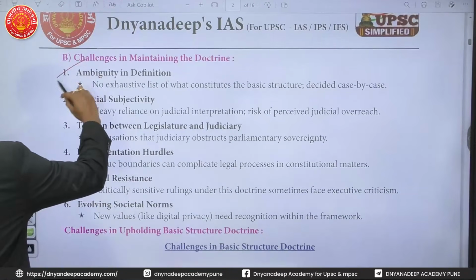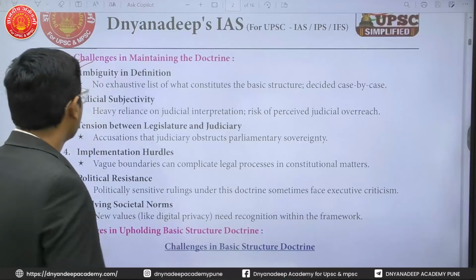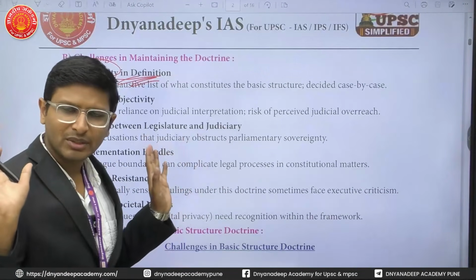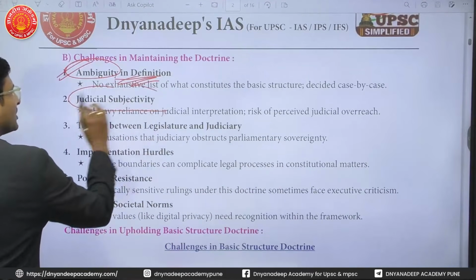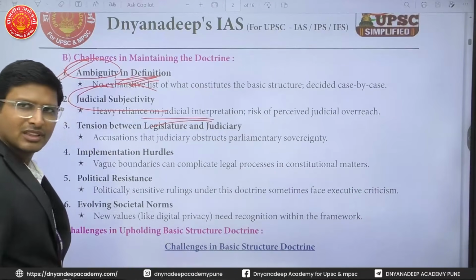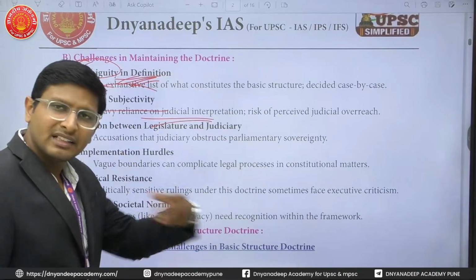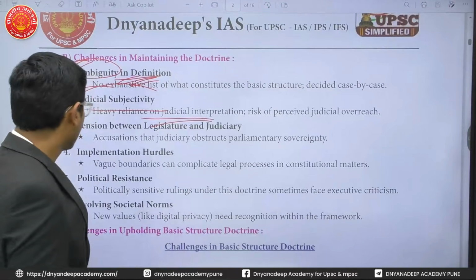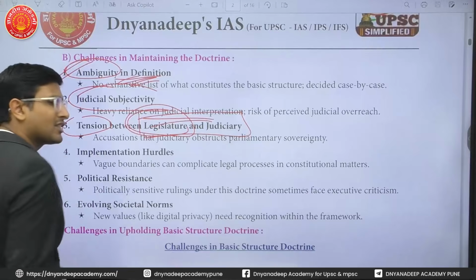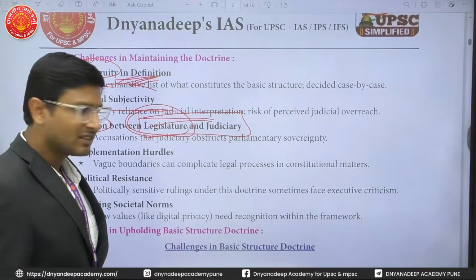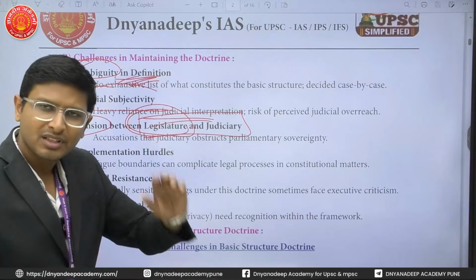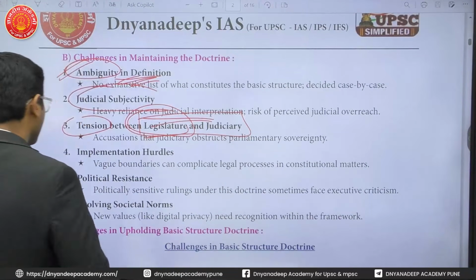But what are the different challenges in maintaining the basic structure? First is ambiguity in the definition. There is no definition of the basic structure; the Supreme Court has not given any definition. Then judicial subjectivity, with heavy reliance on judicial interpretation. The Supreme Court can say anything is a basic structure and you cannot do anything. Then tensions between the legislature and the judiciary, because it restricts the legislative power of making amendments, and more power has been shifted to the judiciary.